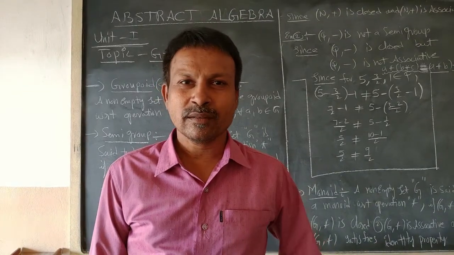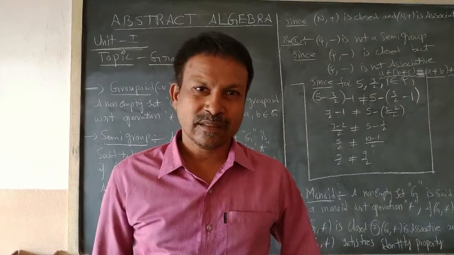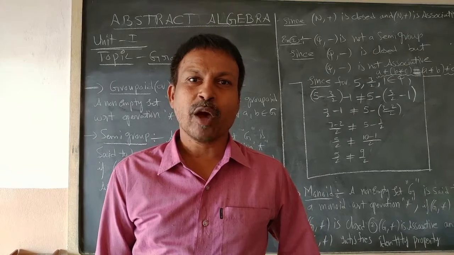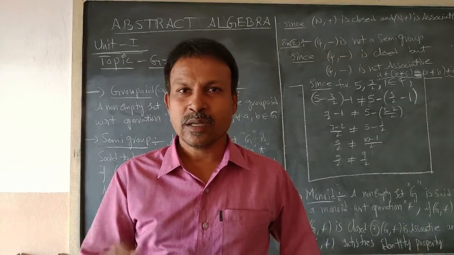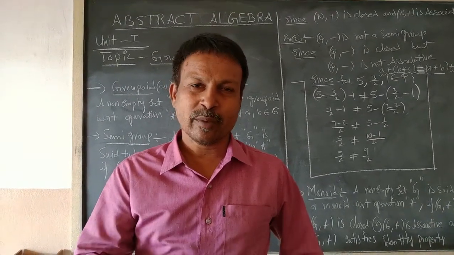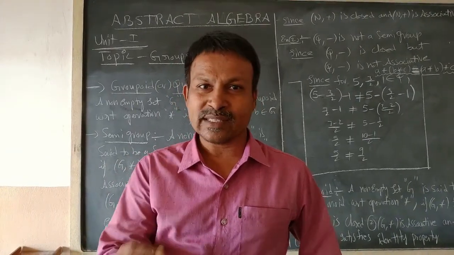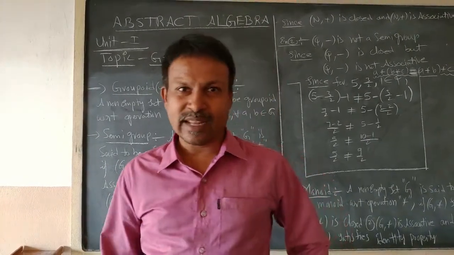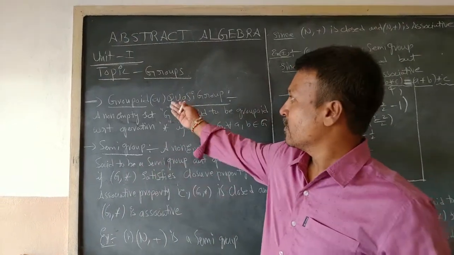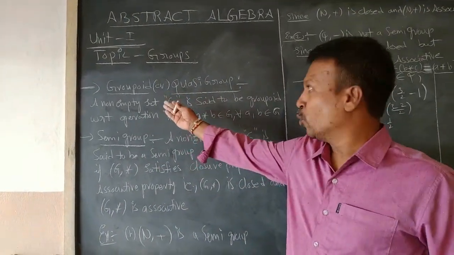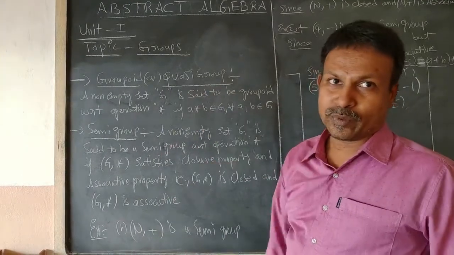Yes, welcome all. In the previous part, I explained the properties of a group, that is closure property, associative property, identity property and inverse property, along with examples. Now, I will move to the next part, that is the first definition, groupoid or a quasi group.